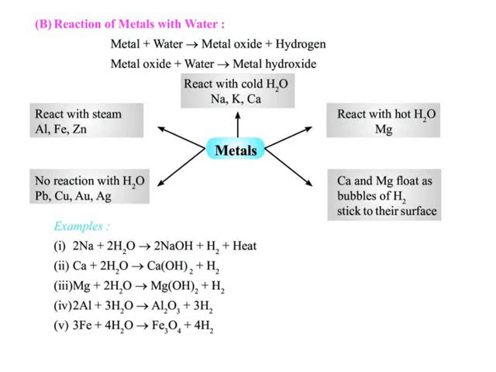So the general equation is: metal plus water gives metal oxide plus hydrogen gas. These metal oxides again dissolve in water. Therefore, metal oxide plus water gives metal hydroxide. Now let us see the examples one by one.